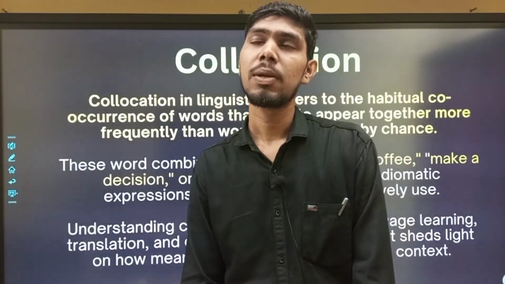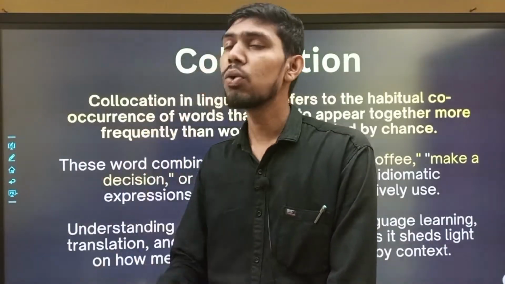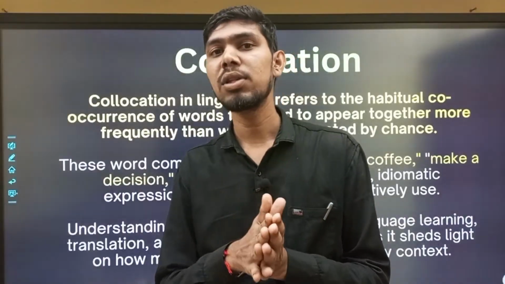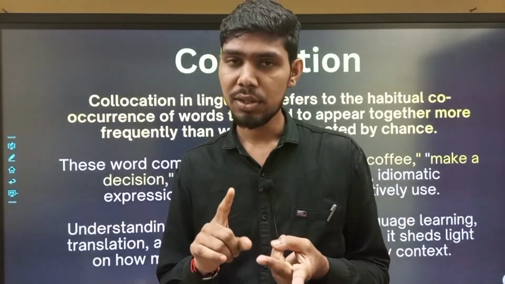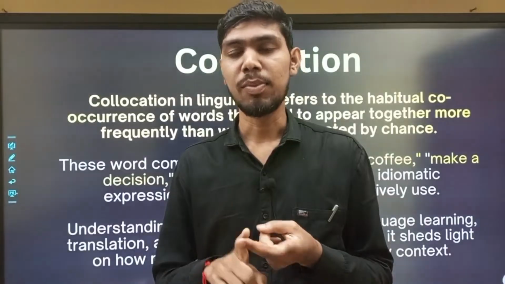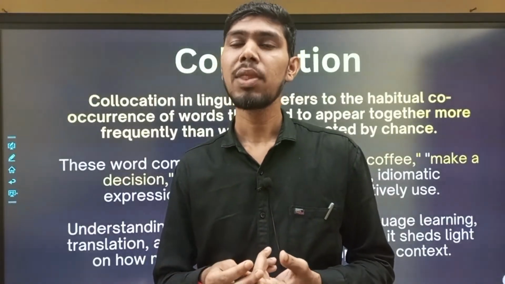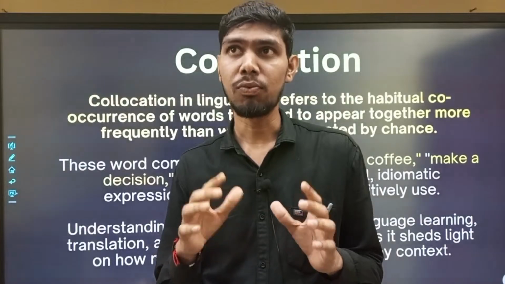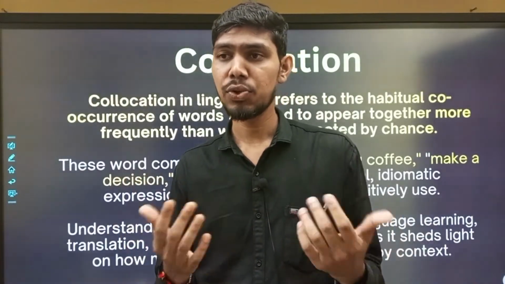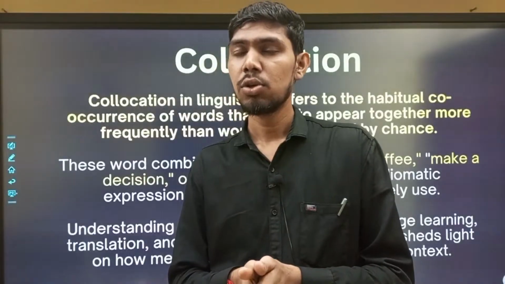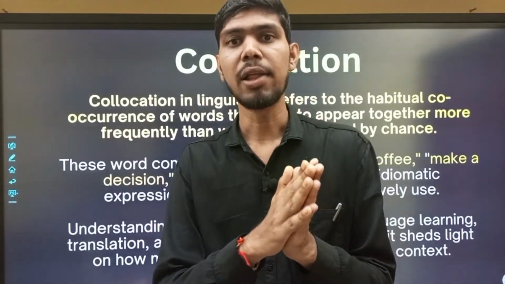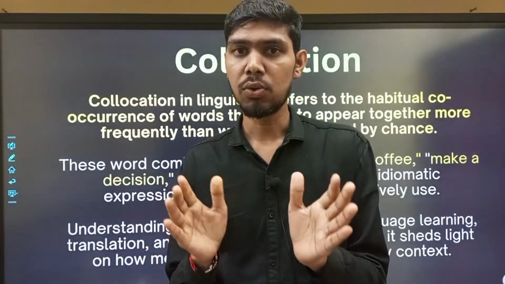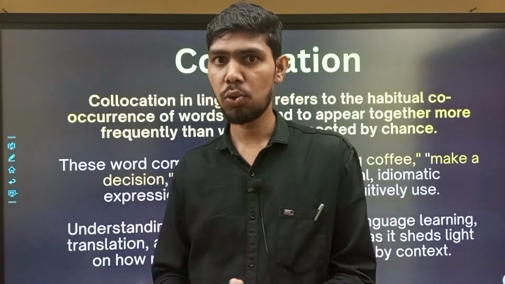So first things first, we need to define collocation. What does this word mean? If we break down this word collocation, we get two words: first is co and the second is location. We already know location means place, and co means association, relation. So there are two things we get: first, association, and second, place. When we place words together in association, it is called collocation.